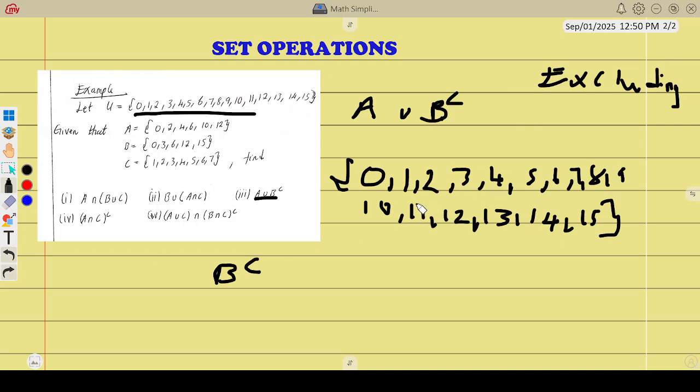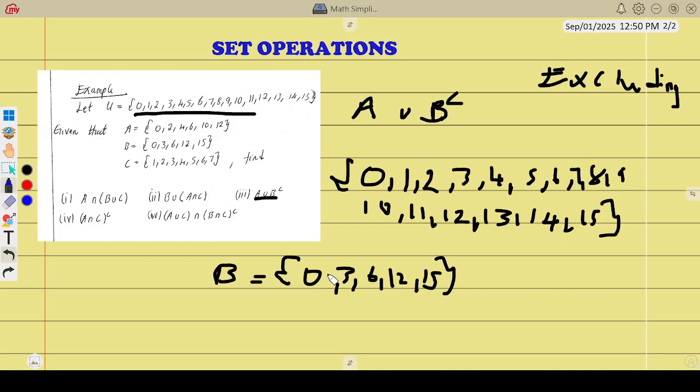So when you look at the universal set, you pick everything in the universal set except the things which are in B. Like we can first write B. What is B? B is 0, 3, 6, 12, 15.